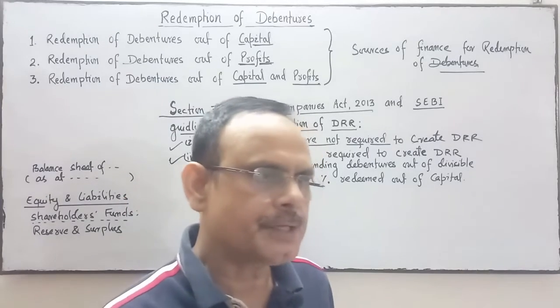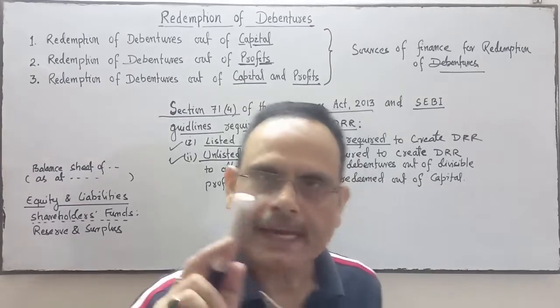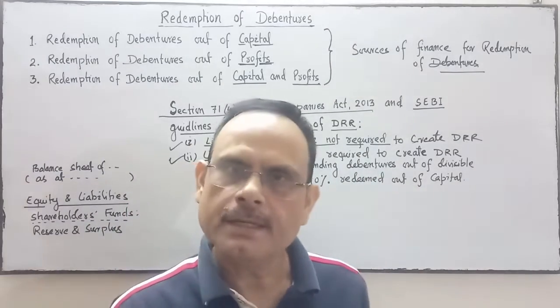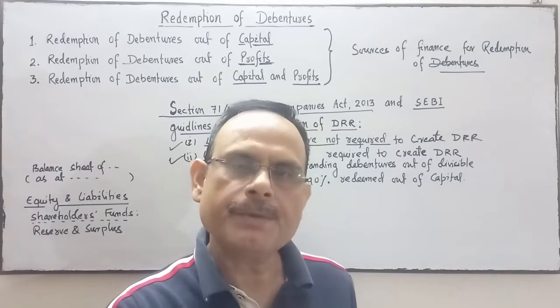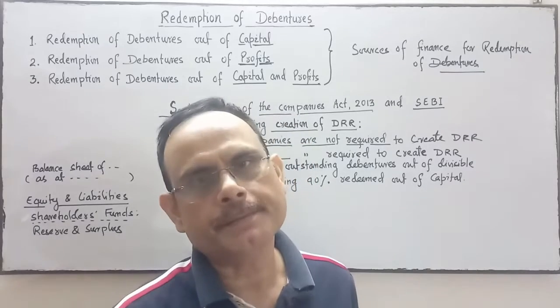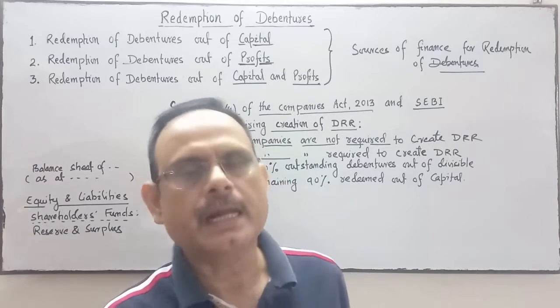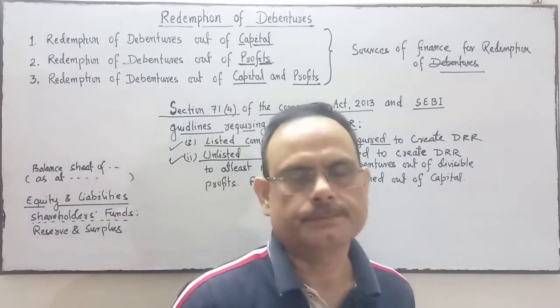The source of finance may be out of capital. Debenture may be redeemed out of capital only. Second, debenture may be redeemed out of profit only. And third, debentures may be redeemed out of capital and profit both.